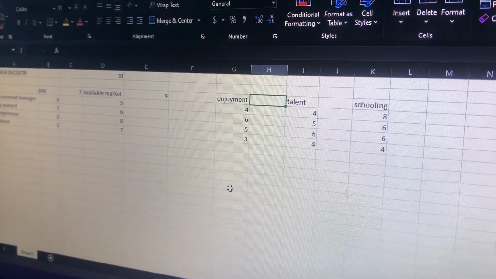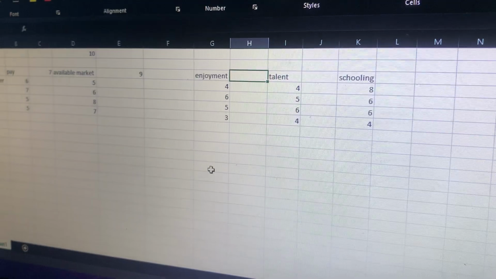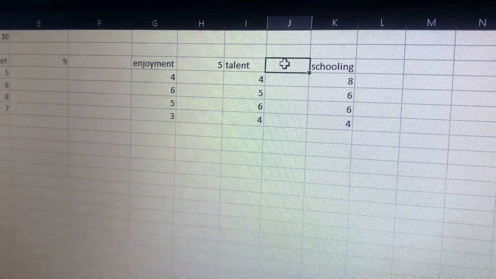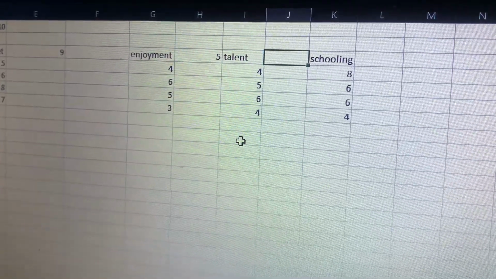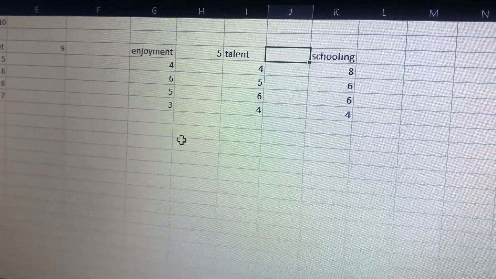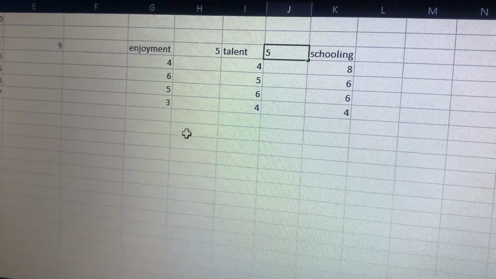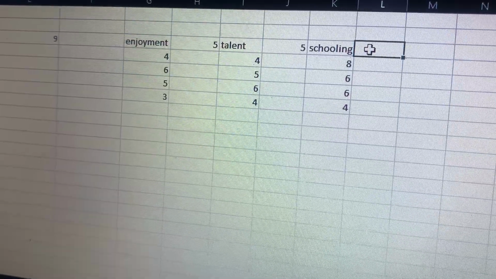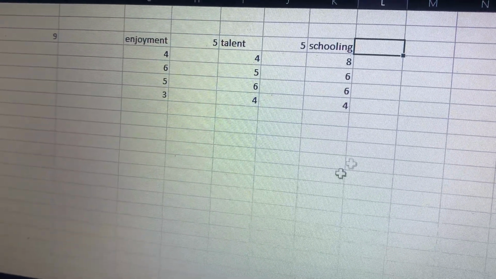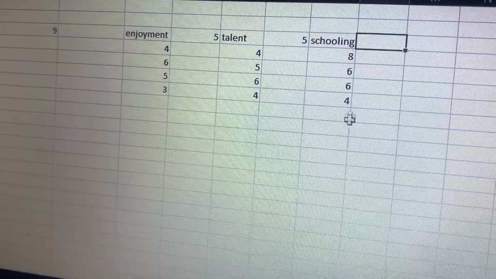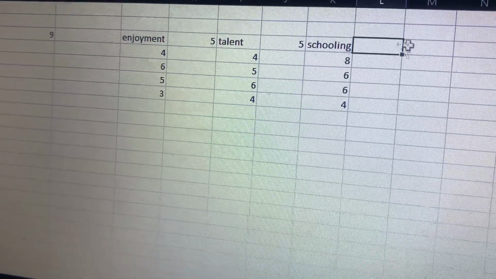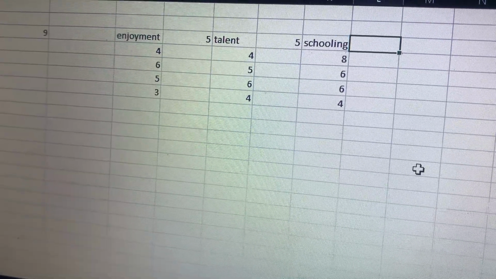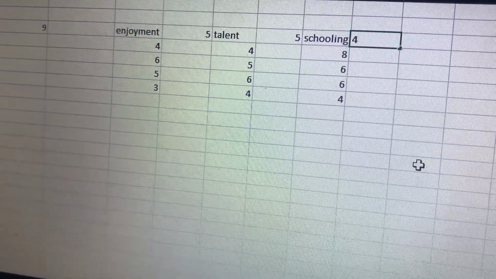So I won't give it much attention, but minimum, which is 5. And then talent, we can learn as we go. So talent, I won't give much attention, so I'll give it like 5. And then schooling, it doesn't matter because nowadays most graduates don't even use their certificate for jobs, so schooling won't be much important here. I won't give schooling much attention, so I will give it like 4.